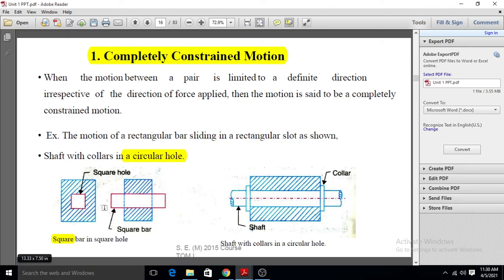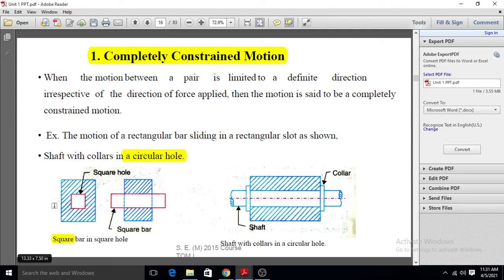It can only slide, from left to right, or up and down, or in any direction, or from one end to the other end, but it cannot rotate about its axis due to this square hole.